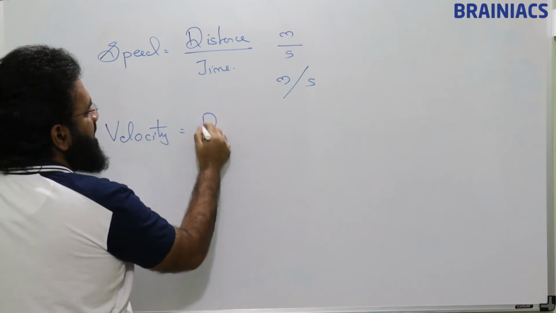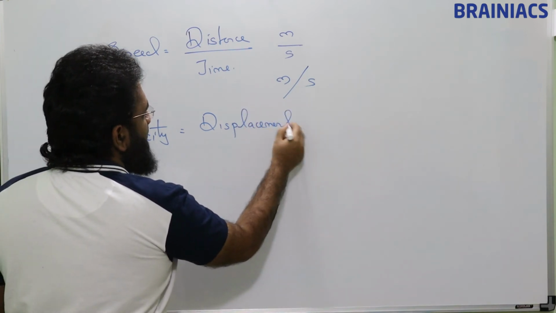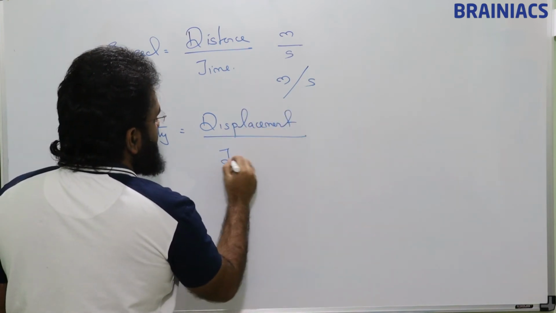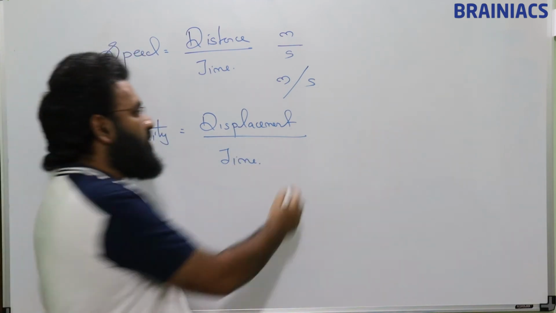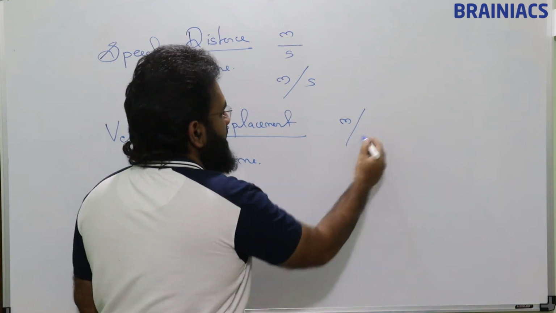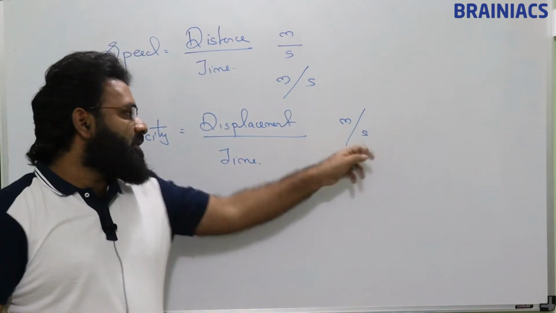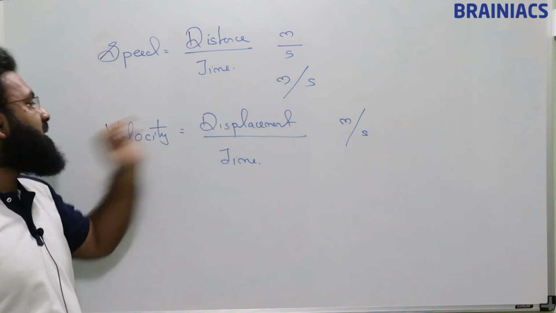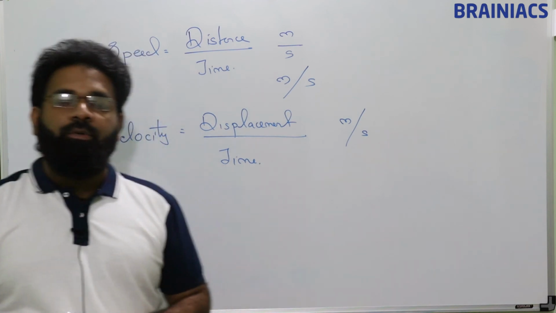Velocity is displacement by time. What is the unit of displacement? That is also meter. Unit of time is second. SI unit of time is second. So the unit of speed as well as velocity is the same, meter per second.